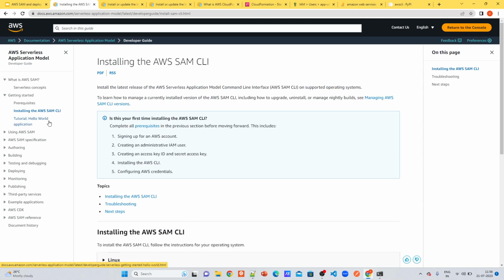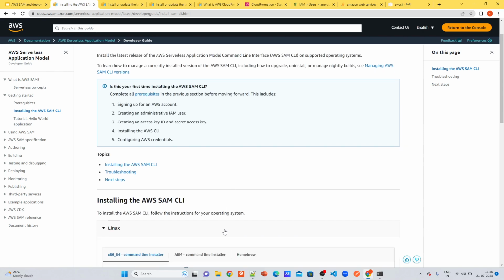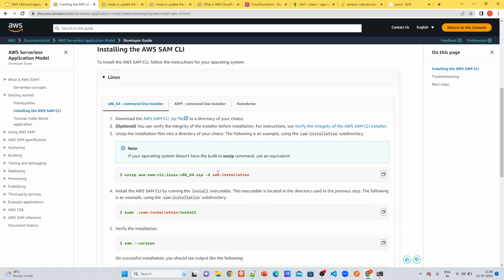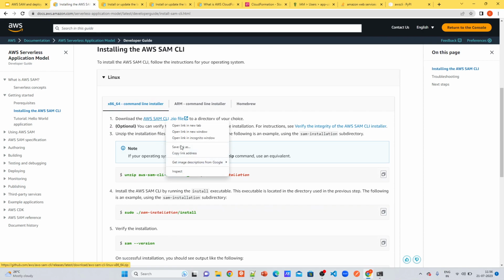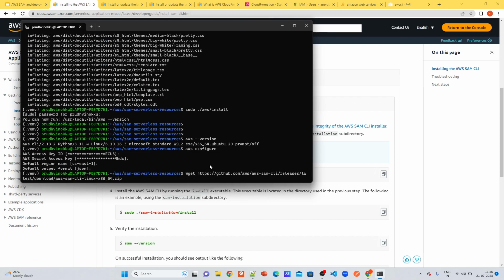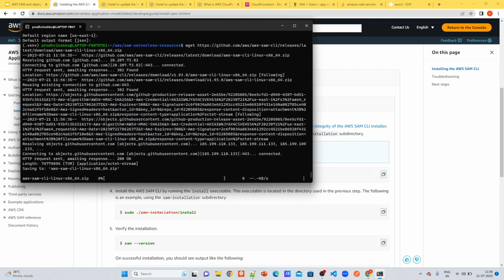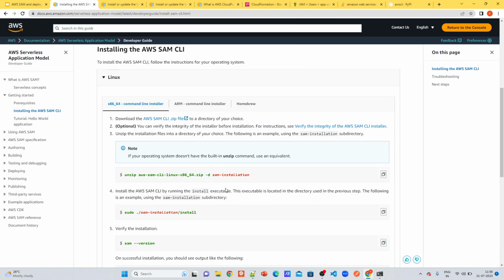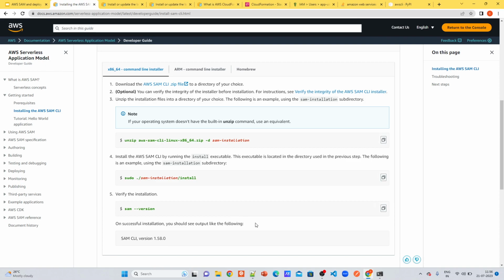Then installing the AWS SAM CLI. Okay, this is the second step. So you need to install SAM CLI. You need to download it. You just get the link, copy the link address, and wget it, and it will download for you, and you just unzip and install it and check the SAM version. I already installed it, so I can show you, but it may not be useful. Yeah, it may delay us, but let's quickly show you.